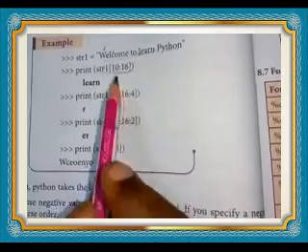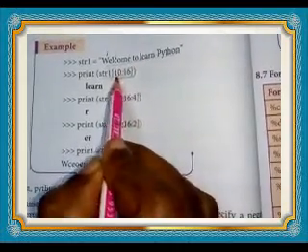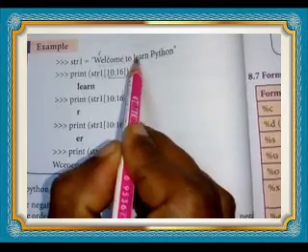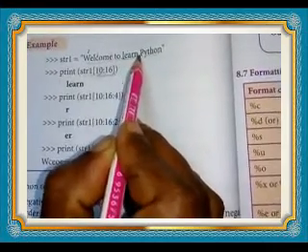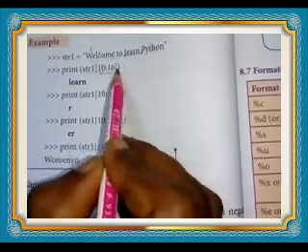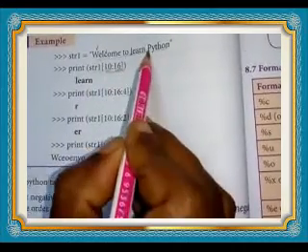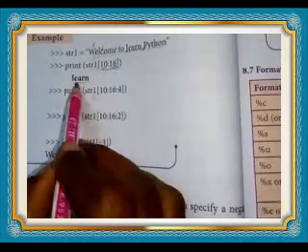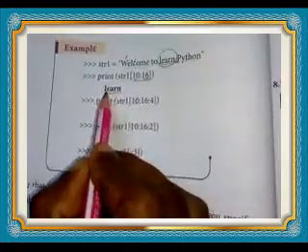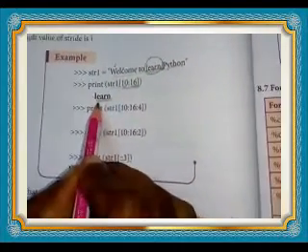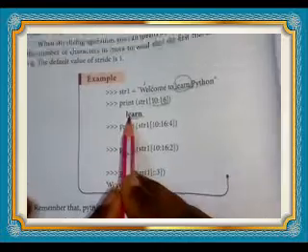Then L represents the 10th index. 10, 11, 12, 13, 14, 15. This is the 15. Here end is 16. 16 minus 1 is 15. So it takes the characters learn. Understand? This 10 to 16 represents this much, so it prints the result learn only. This is slicing.